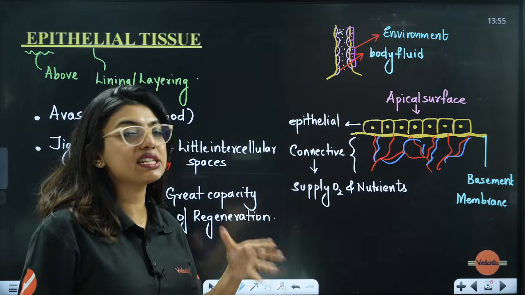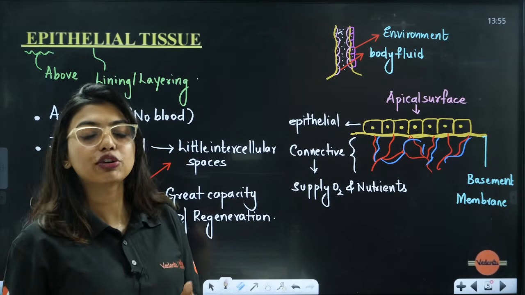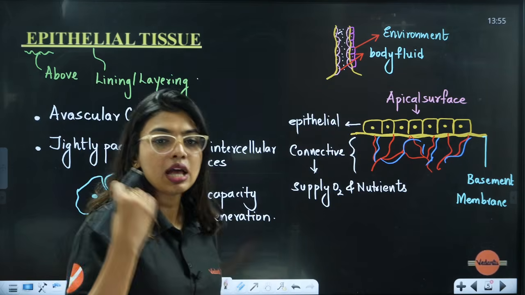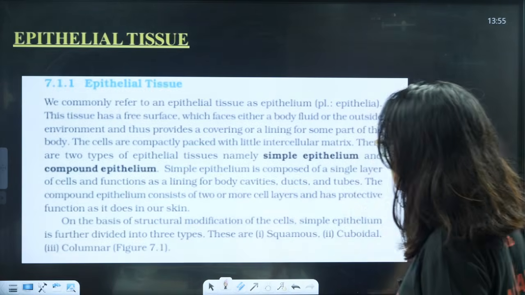In the apical surface, the free surface, there will be more modifications. Cilia present, microvilli present, such modifications are present. Clear? Just keep this in your mind, it will be important. Now we will see the NCERT once.